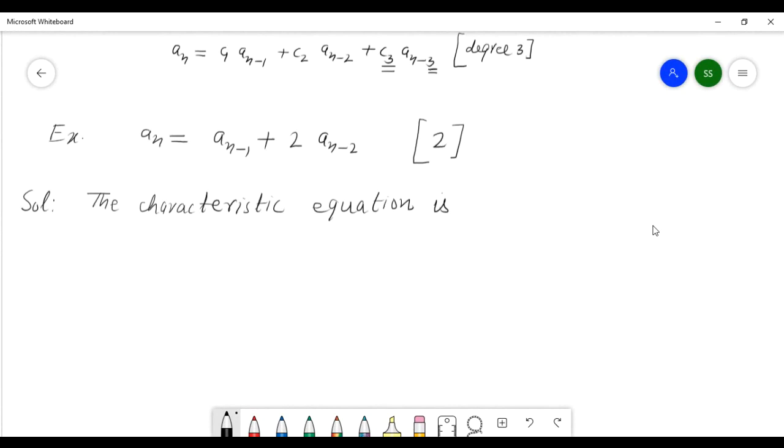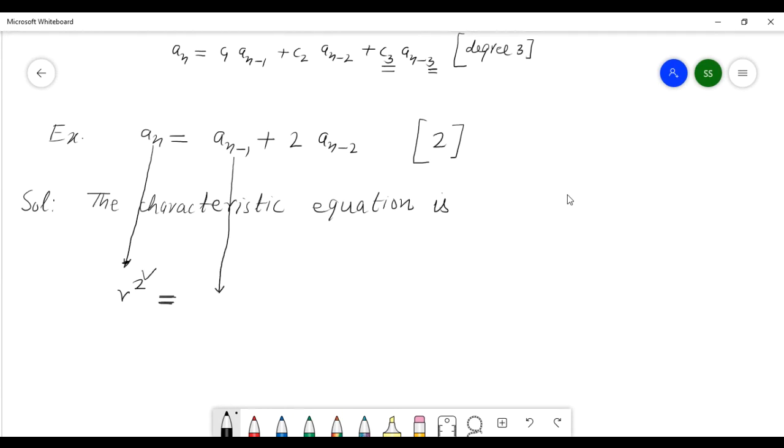This is degree 2, so start from here. This a_n becomes r squared, r power 2. Degree 2 means start from here, r power 2. It is equal to what? It is equal to this series, a_(n-1).